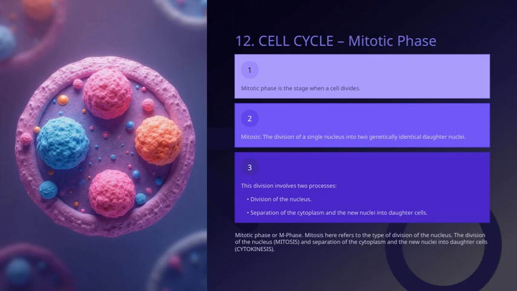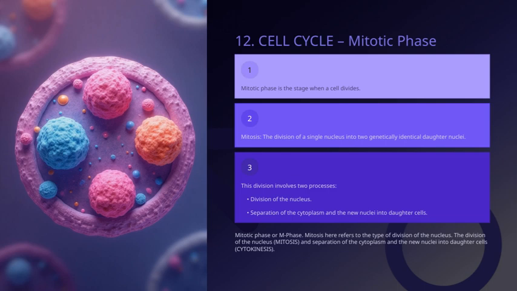This is the stage where the cell actually divides. When we talk about mitosis here, we're specifically referring to the division of the nucleus. It's a critical process because it ensures that each daughter cell receives an identical copy of the genetic material. During this phase, two main things happen. First, the division of the nucleus, which is what we call mitosis. And second, the separation of the cytoplasm and the newly formed nuclei into two separate daughter cells, a process known as cytokinesis. So, in simple terms, mitosis involves splitting one nucleus into two genetically identical nuclei, ensuring the genetic information is preserved.